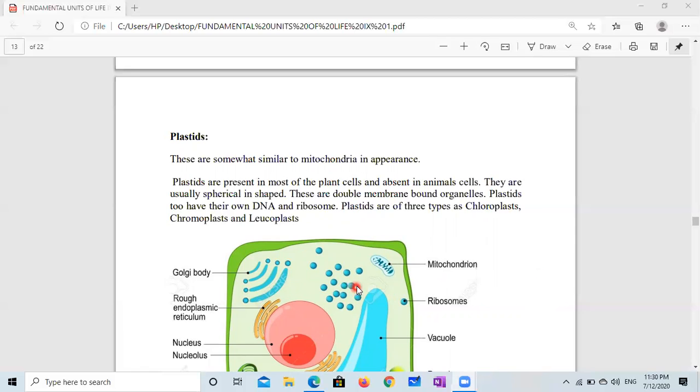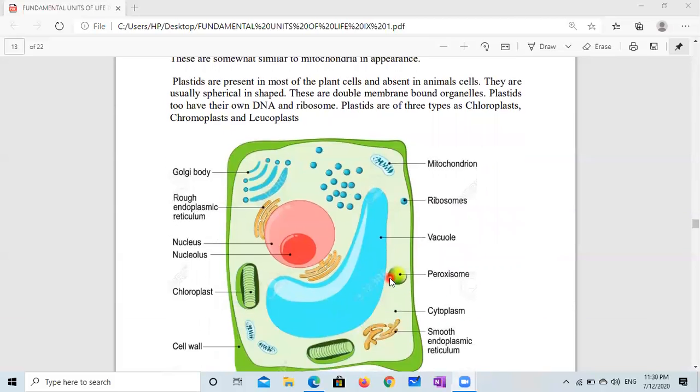These are somewhat similar to mitochondria in appearance, as mitochondria here, and we can compare here plastid. So appearance is almost the same. They are also usually spherical in shape. And these are double membrane bound organelles like mitochondria. Plastids do have their own DNA and ribosome like mitochondria.